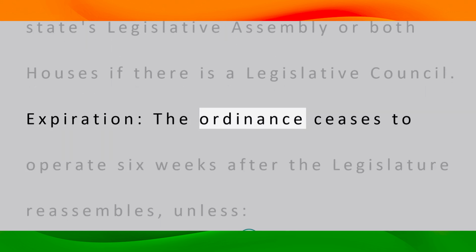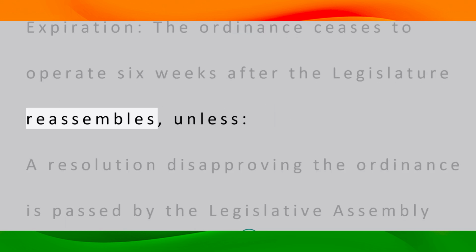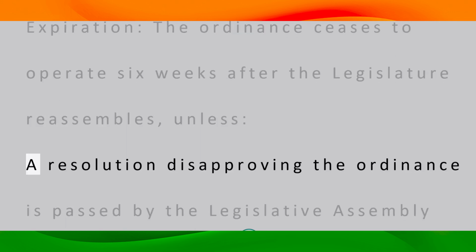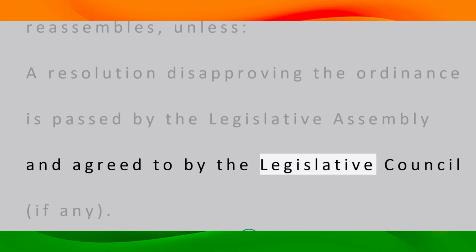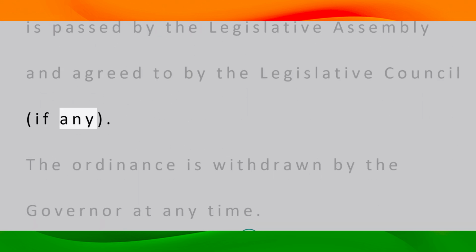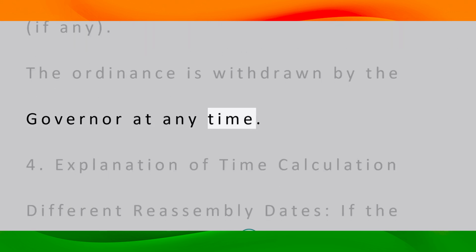Expiration. The ordinance ceases to operate 6 weeks after the legislature reassembles, unless a resolution disapproving the ordinance is passed by the Legislative Assembly and agreed to by the Legislative Council, if any. Or the ordinance is withdrawn by the governor at any time.